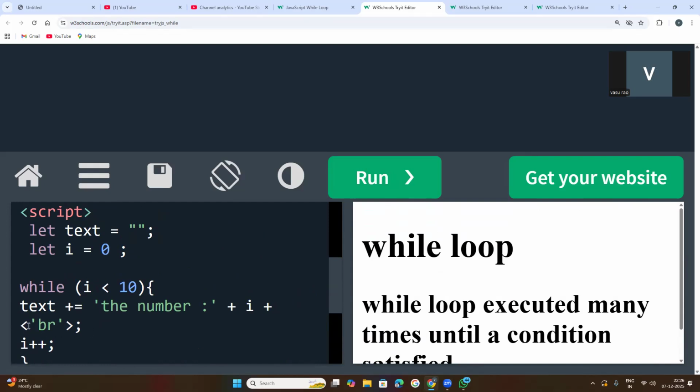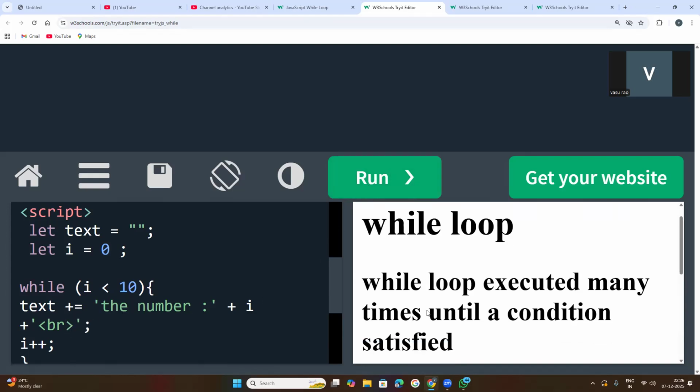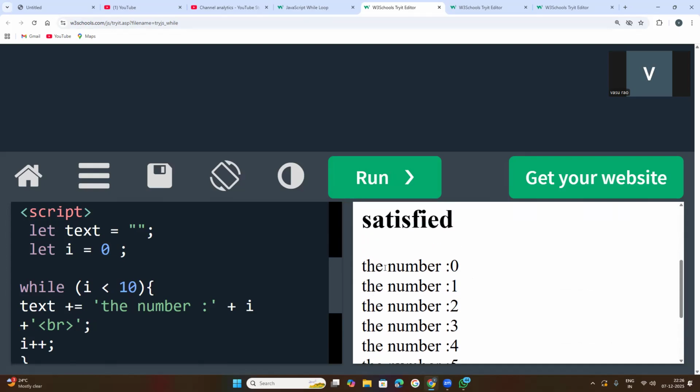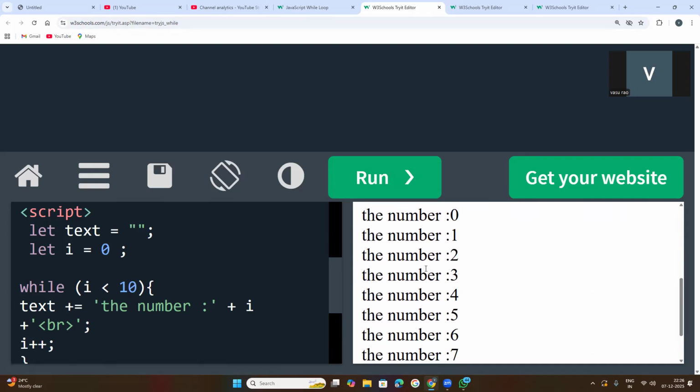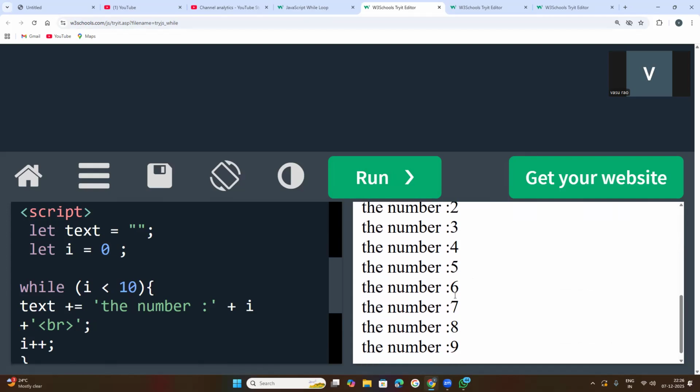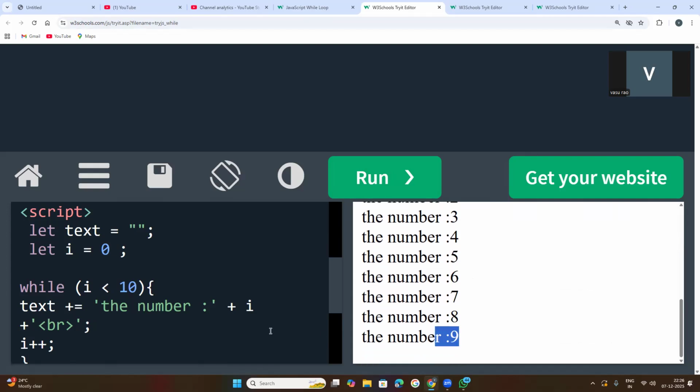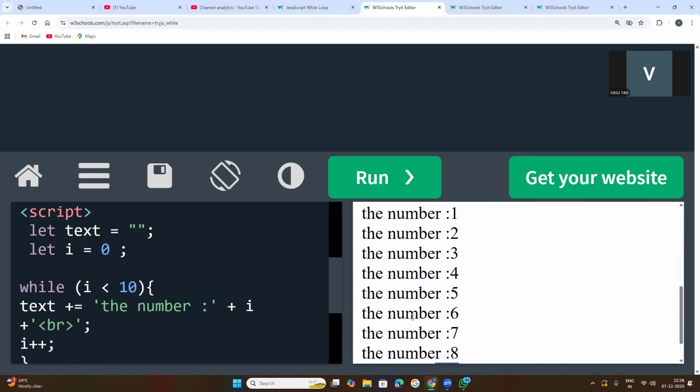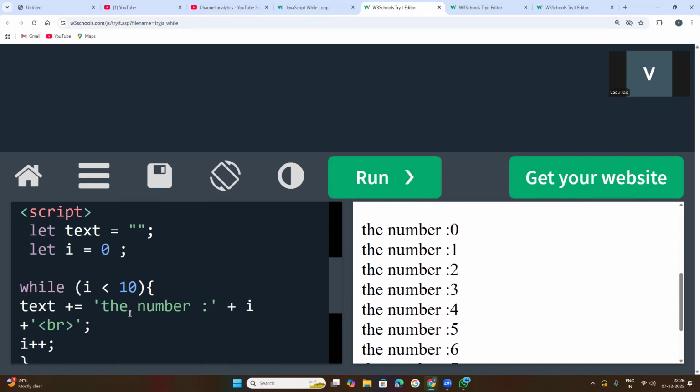Oh, that is not here, here I need to give this symbol inside of this. This is the line break. Okay, now see, I am getting all the numbers, number 0, number 1, up until 9 only. So what happens here?